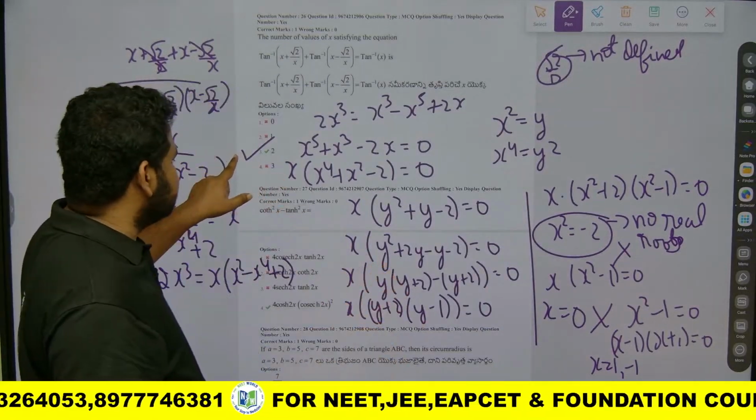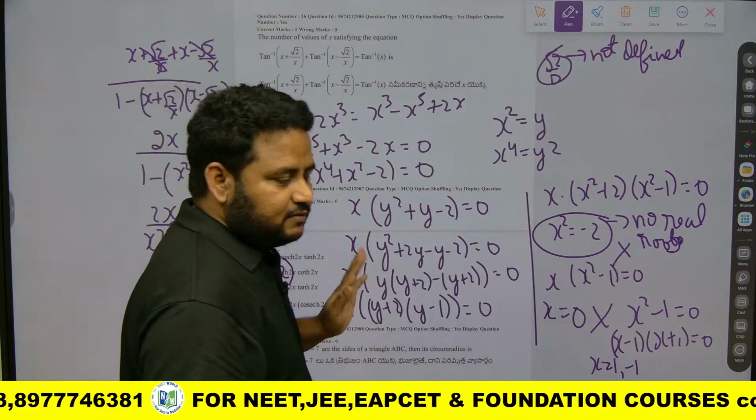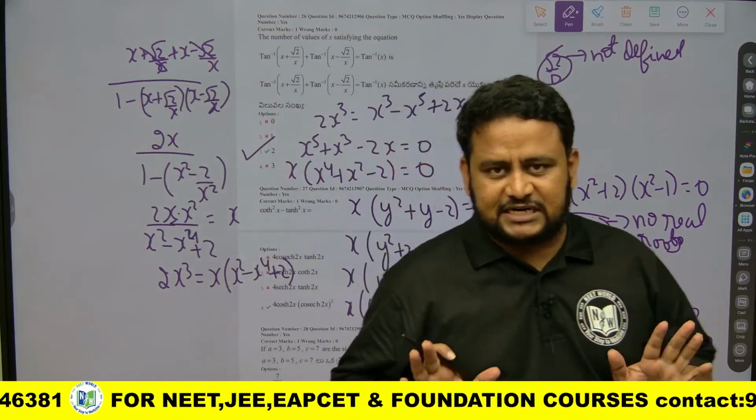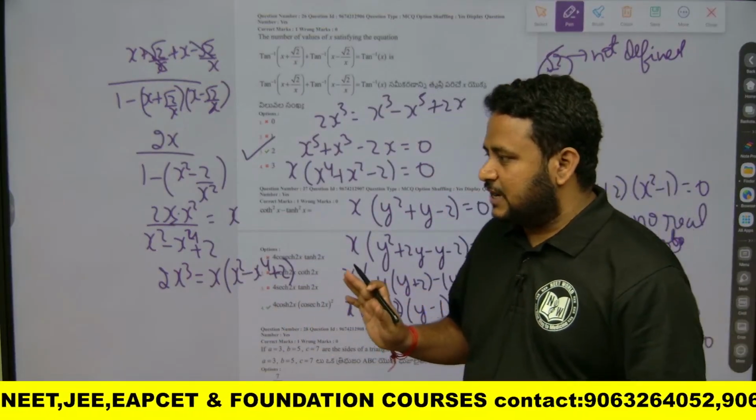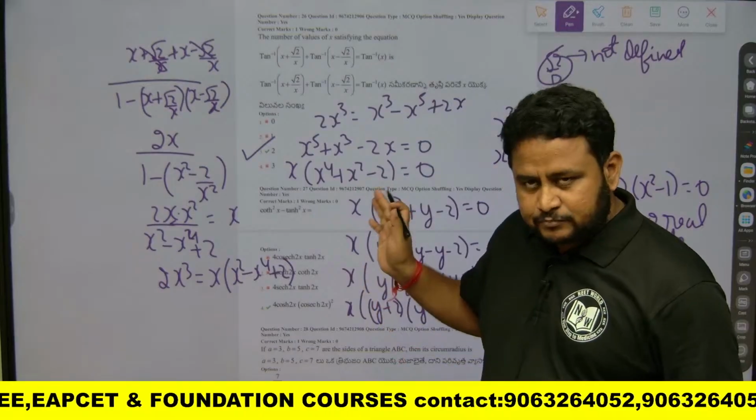The correct option is option 3, that is, the number of values satisfying x is 2, that is 1 and minus 1. This is the way to solve this question, friends. I hope it is clear. Let us move to the next one.